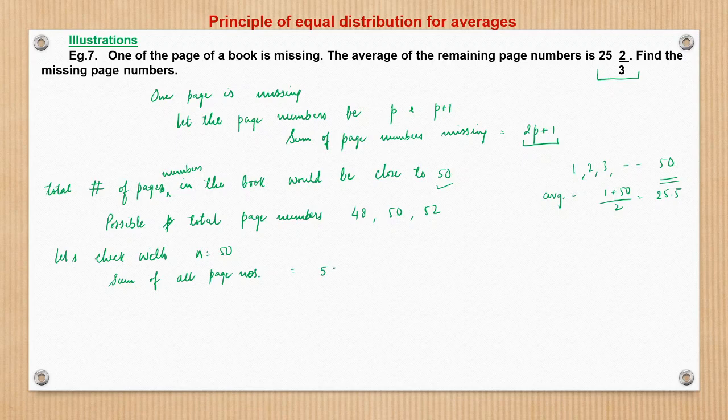Sum of all page numbers is n into n plus 1 by 2, so 50 into 51 by 2. That gives me 25 into 51, which is 1275, right? The sum of all page numbers is this, and this is the original. Now after one page is taken off, the revised sum of remaining pages is what?